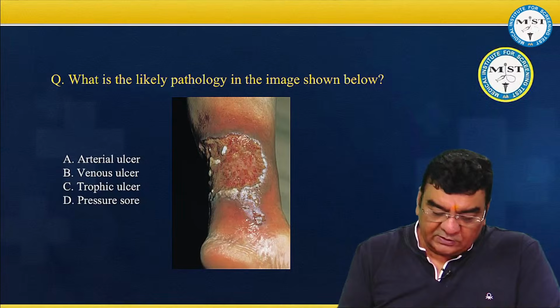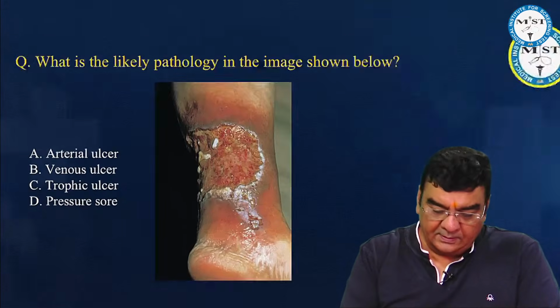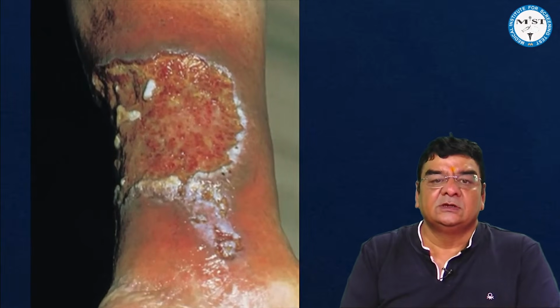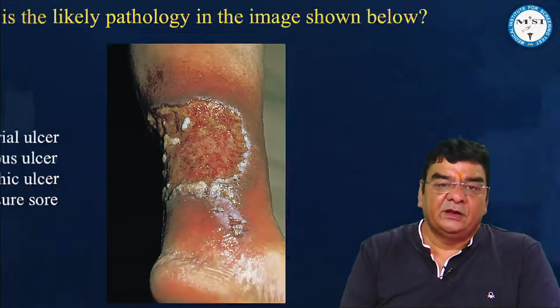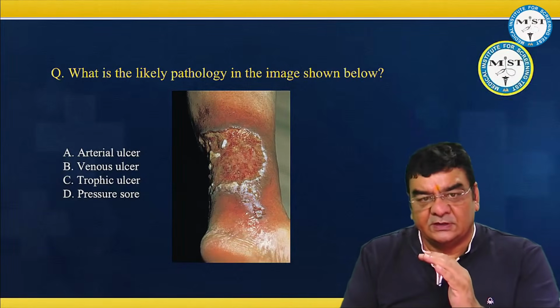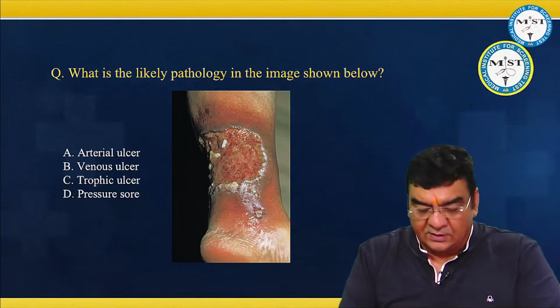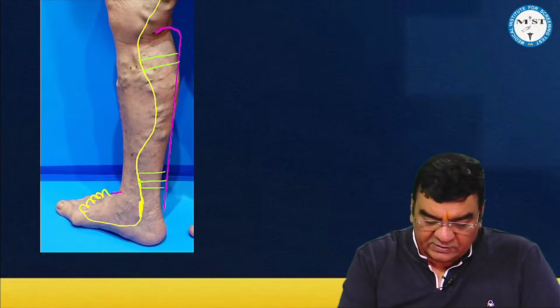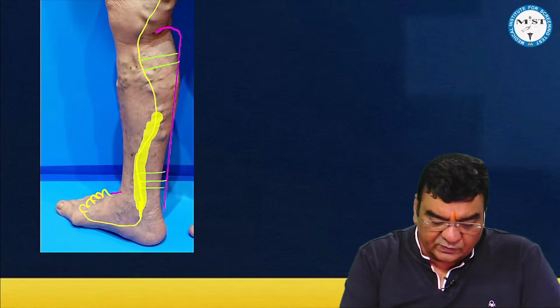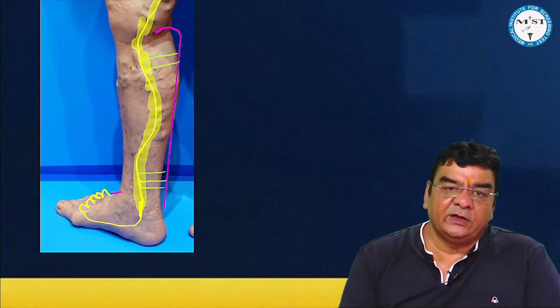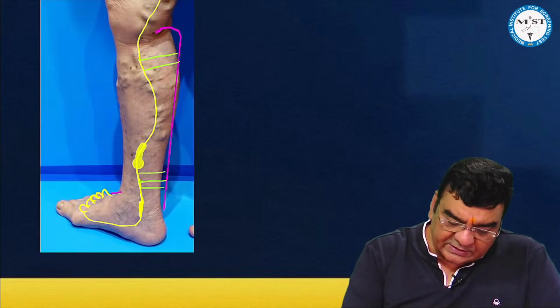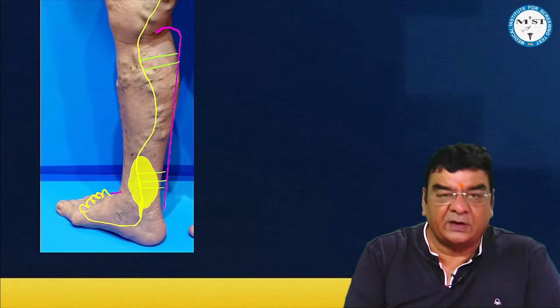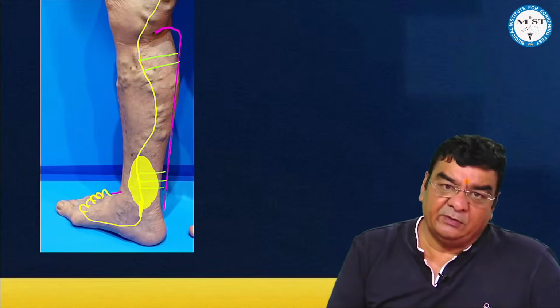Which is the likely pathology in the image given below? Now, this is an ulcer around the medial malleolus, and this is a venous ulcer for a simple reason. If we look at varicose veins, the commonest vein involved is the long saphenous vein. If there is more blood pooling in the long saphenous vein, this would be the most dependent area. So maximum pooling of blood will be in the lower part of the long saphenous vein around the medial malleolus.